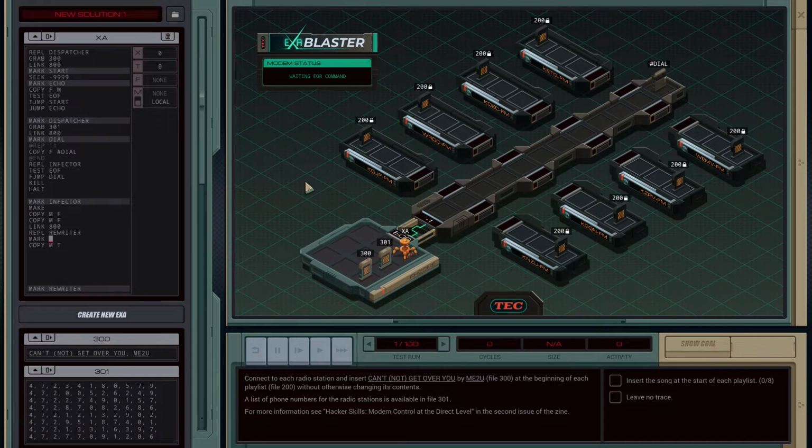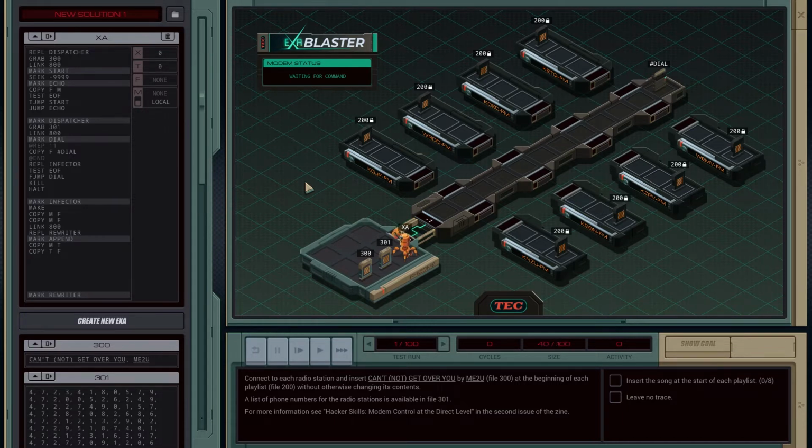The rewriter is going to pick up file 200 and read it out to us. We're going to copy it into the T register, so mark append. Copy into the T register, and then copy the T register into the file register. If T is not 0, we'll use 0 as the terminating sequence. If T is not 0, then we will jump to append more. Otherwise, now we are done writing our new file.